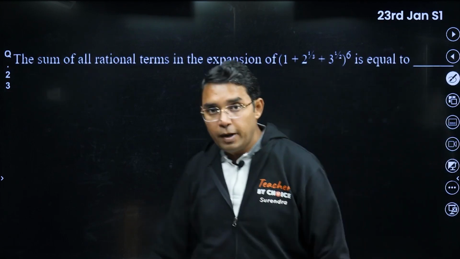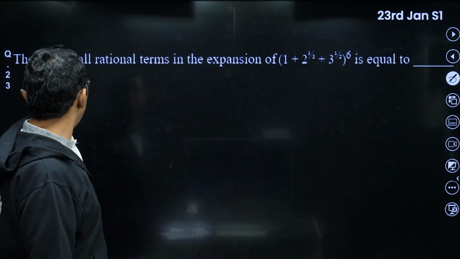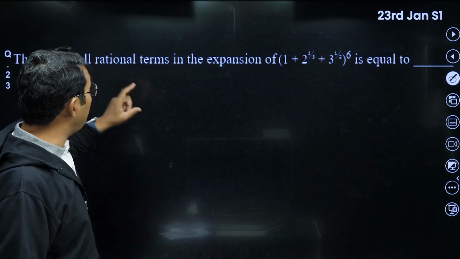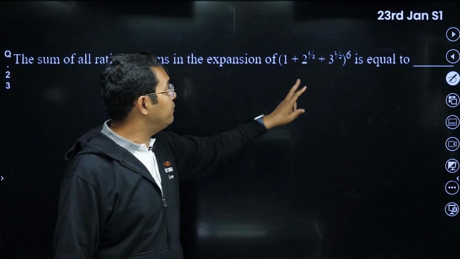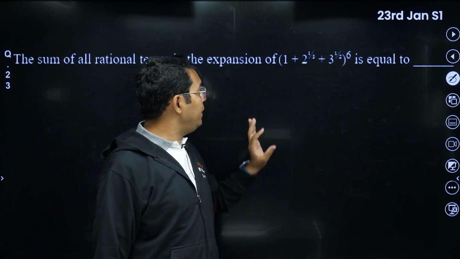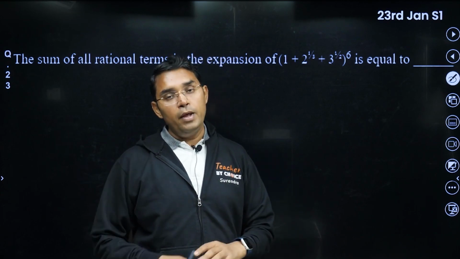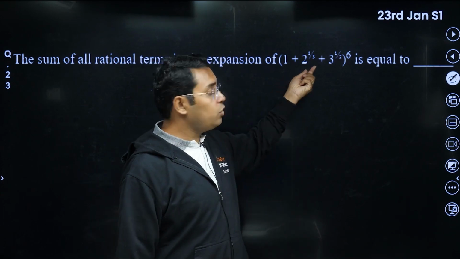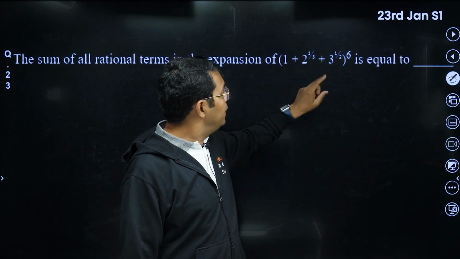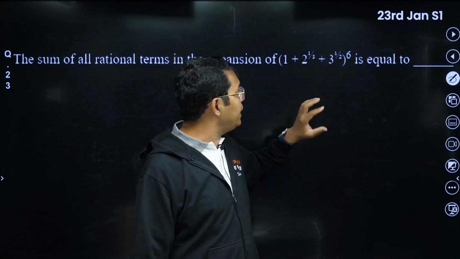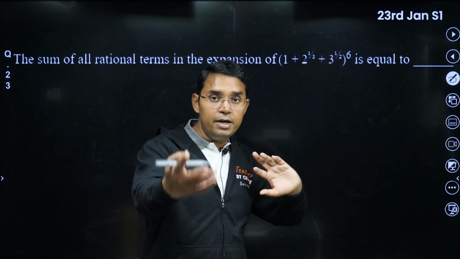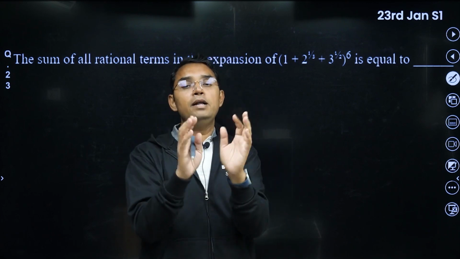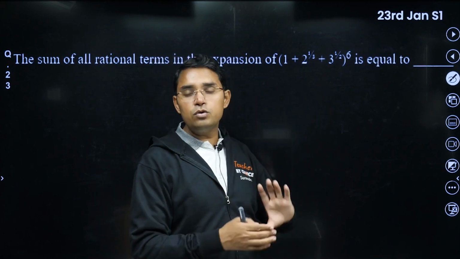This question is again from binomial theorem. They are asking the sum of all rational terms in the expression, power is 6. Now how to do this? Maybe we can do it with the help of multinomial theorem, but we have to see in each and every multinomial term where power on 2 will be some integer, power on 3 will be integer. For that I need to have this 2 power 1 by 3 raised to some multiple of 3, and similarly 3 power 1 by 2.